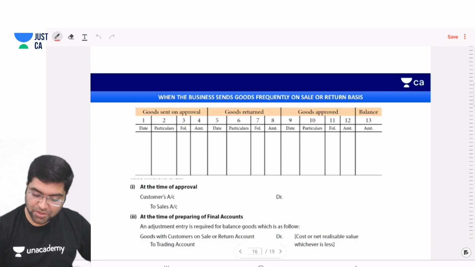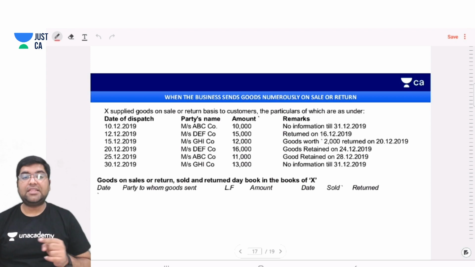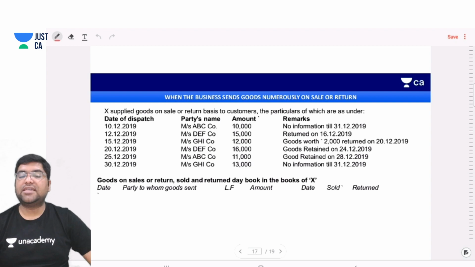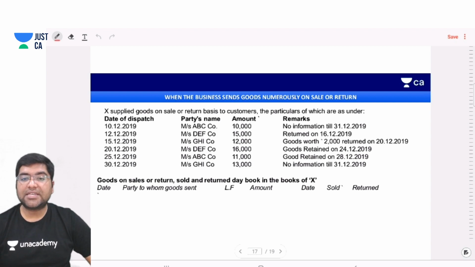Now the most important, when the business sends goods numerously on sale or return.